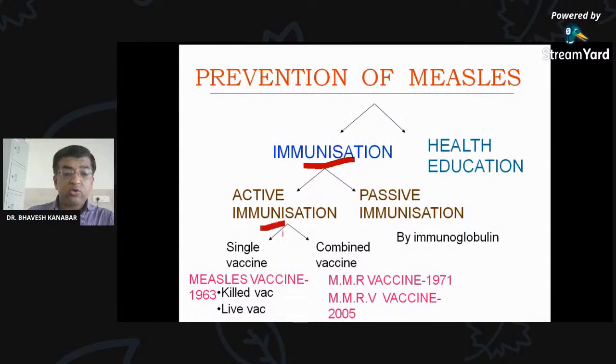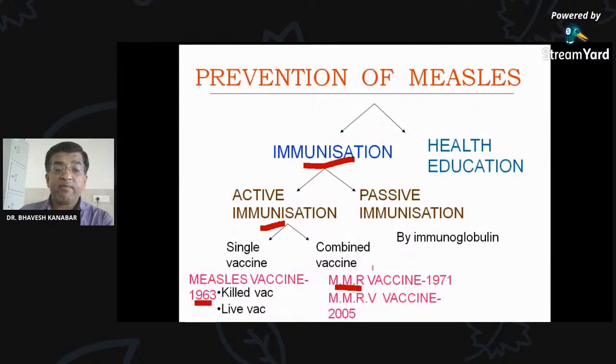Active immunization, so there are single vaccine and combined vaccine. Single vaccine was used previously, measles vaccine only. Means that vaccine is containing only measles virus, means for measles only. Combined vaccine means it is combined with other vaccines like MMR, measles, mumps, rubella vaccine.